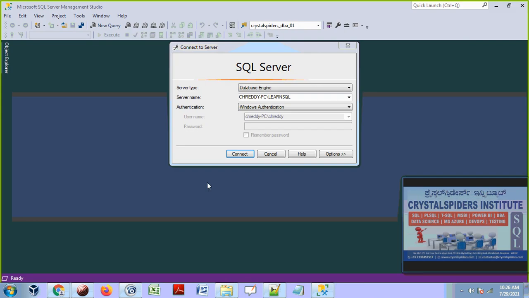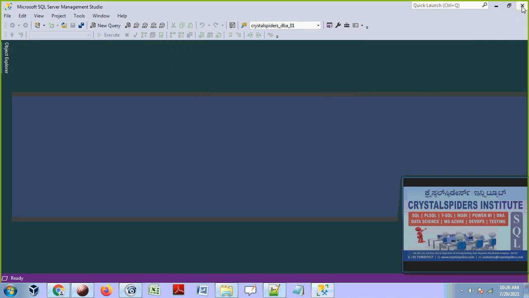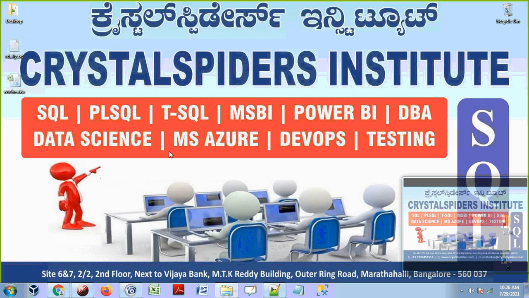This is fine. So now I am going to close this SSMS component. Now I am going to try to connect to the SQL server. The SQL server name is Learn SQL. I am going to connect to the SQL server, Learn SQL.